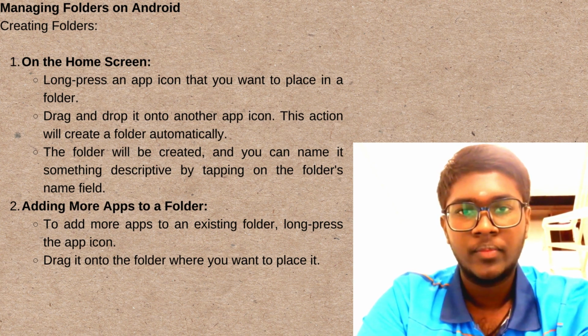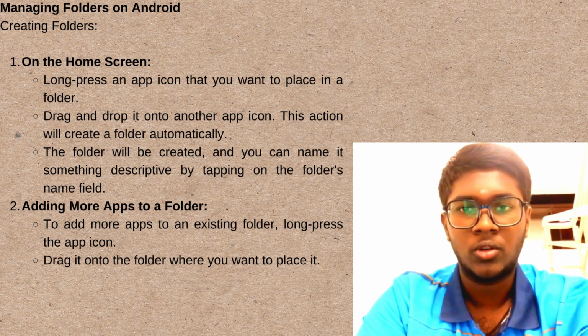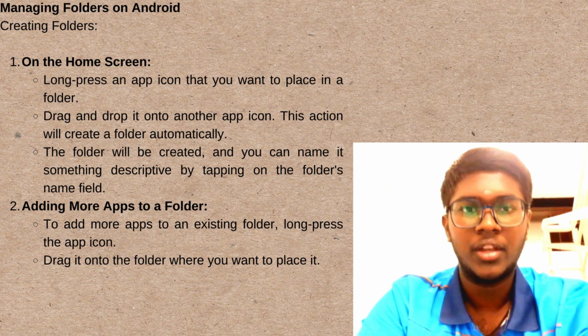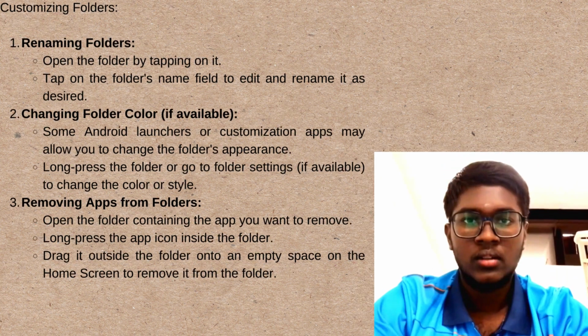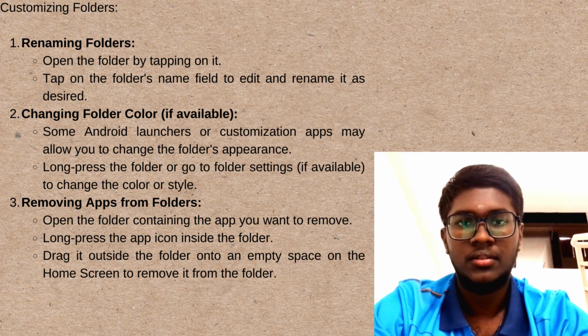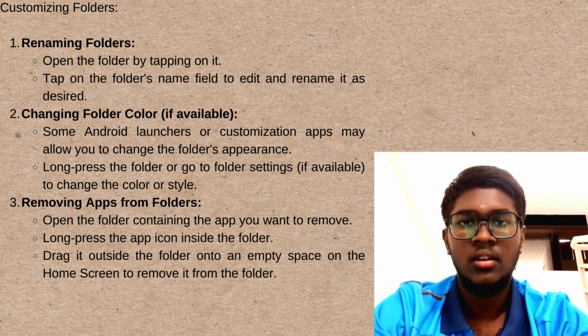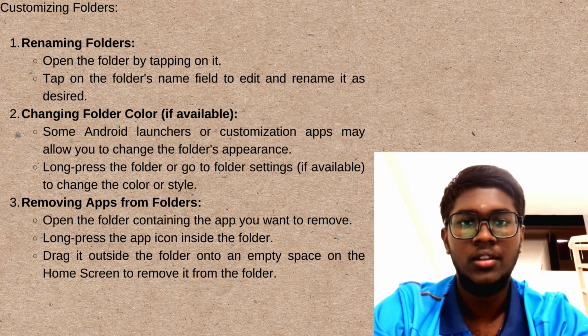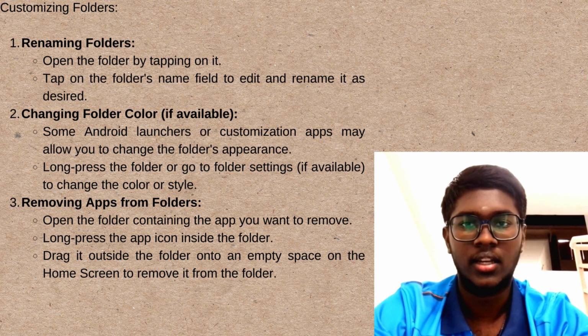And then adding more apps to a folder. To add more apps to an existing folder, long press the app icon and then drag it onto the folder where you want to place it. Customizing folders. Renaming folders. Open the folder by tapping on it. Tap on the folder's name field to edit and rename it as desired.